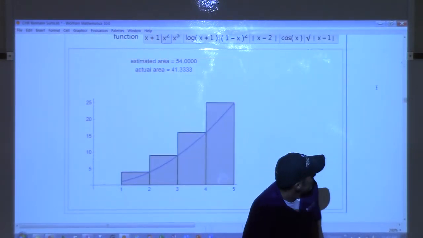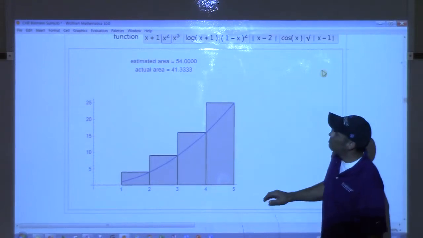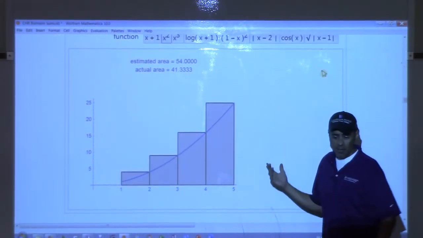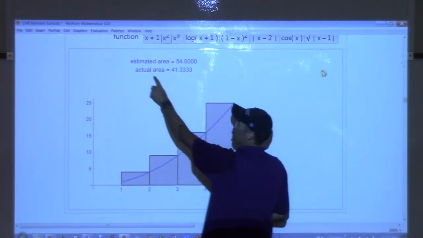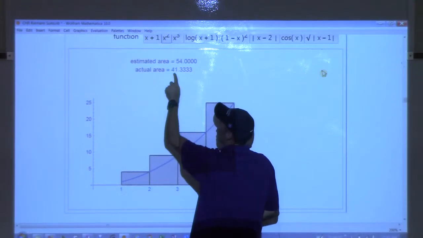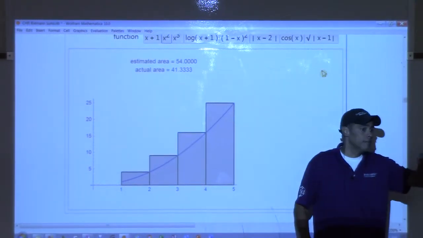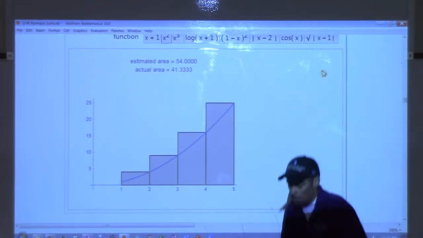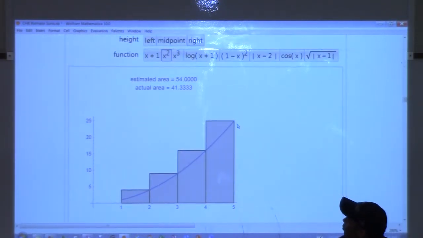Okay, is that a little easier to see? So when we have 4 rectangles, we have an area of 54. Now, this is the actual area. The true area I've already calculated for us. It's 41.3333 repeated. So it's 41 and a third exactly. But we can do better by doing more rectangles.